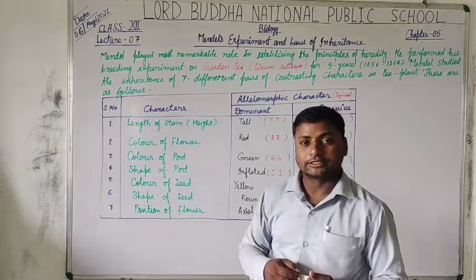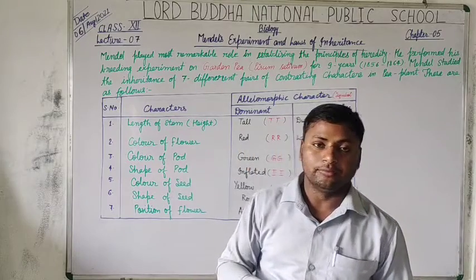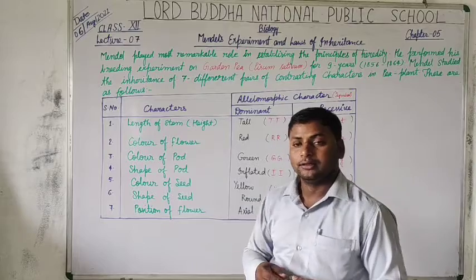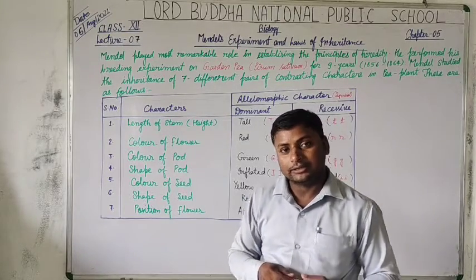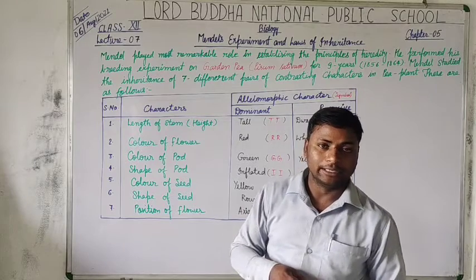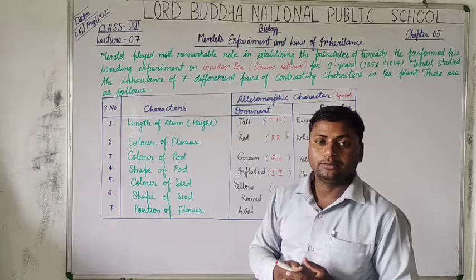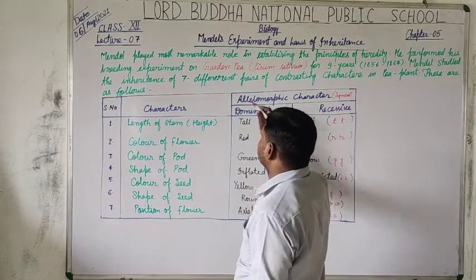Before going to discuss Mendel's laws of inheritance, we are going to discuss Mendel's experimental material. Yes students, that was the garden pea, whose botanical name is Pisum sativum.